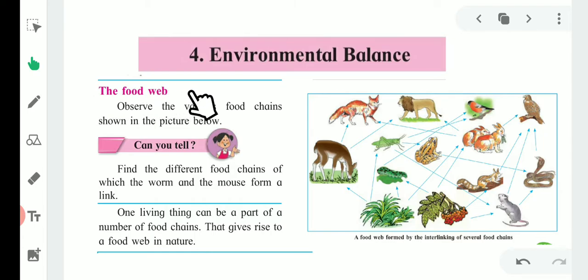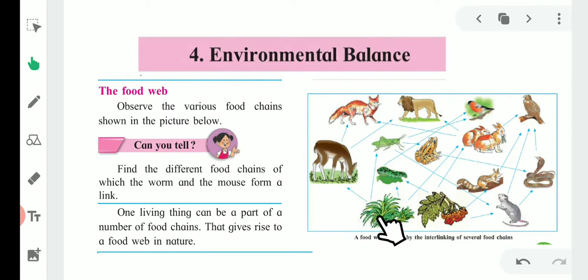Here, the first term is the food web. Observe the various food chains shown in the picture, which means that in this picture, different small food chains are present. Find the different food chains of which the worm and the mouse form a link. Like grass is eaten by deer and deer is eaten by lion.